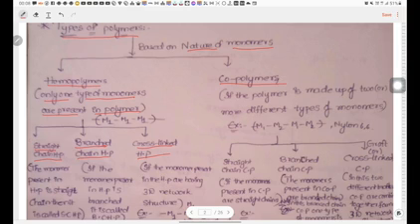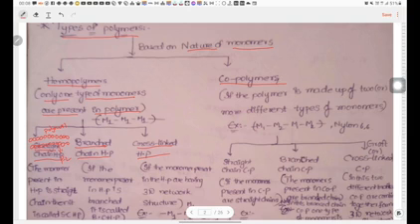Straight chain means all the monomers are linked like this, and in this way it forms a polymer. So this is polymer 1, this is polymer 2, the second polymer.